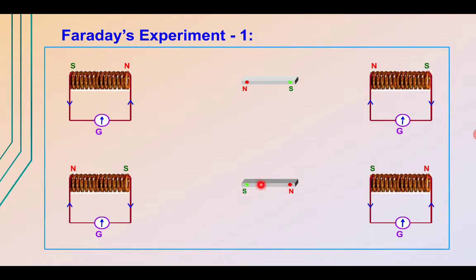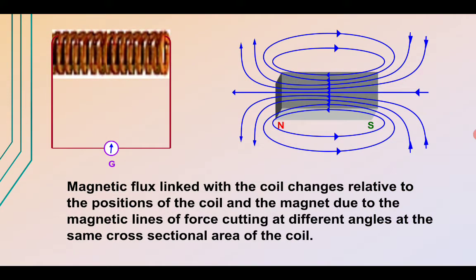Similarly, we reverse the direction of the magnet, and in both cases we conclude that the direction of flow of current changes. Here the current was anti-clockwise, and here the current is clockwise, and in the other case, contrary to this, the current is clockwise and anti-clockwise. So Faraday concluded from this experiment that whenever there is a change in magnetic flux, some electric current is induced in the coil or solenoid.